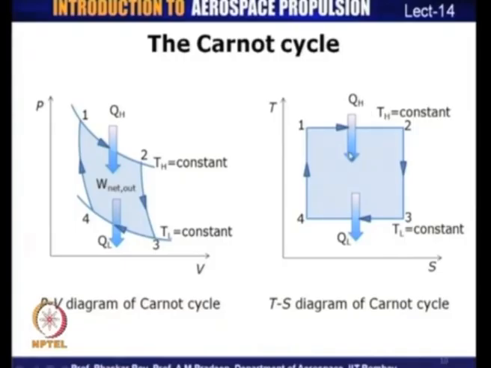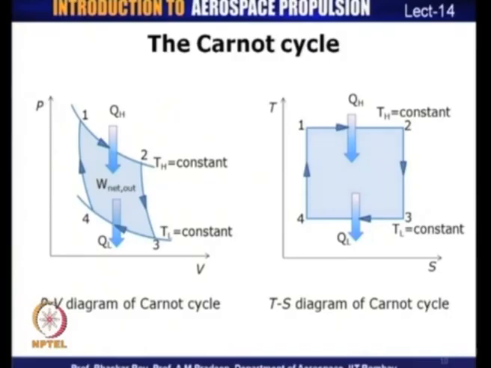During this process, there is a heat transfer QH to the system. From state 2 to state 3, it is a reversible adiabatic process. If you recall, during our earlier lectures, we had discussed that a reversible adiabatic process is represented by when entropy remains a constant. So, a reversible adiabatic process corresponds to an isentropic process, and because it's an isentropic process, we have a vertical line, meaning entropy remains a constant. So, process 2 to 3 is a reversible adiabatic process, which is an isentropic process wherein entropy is a constant.